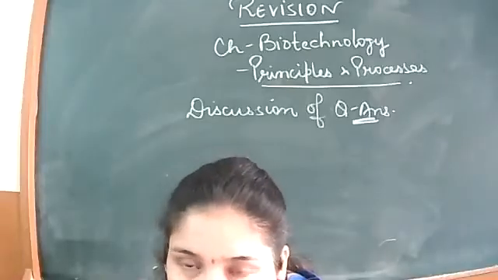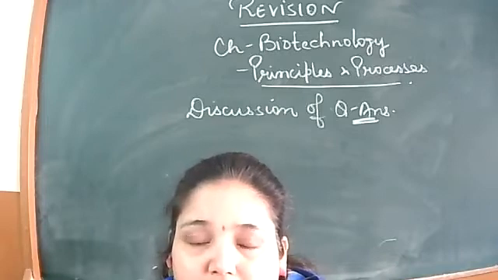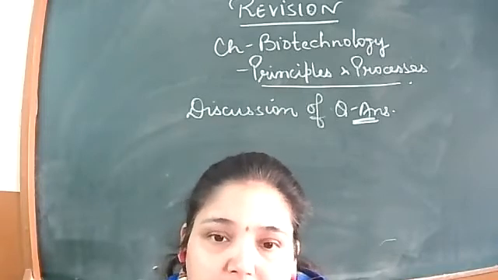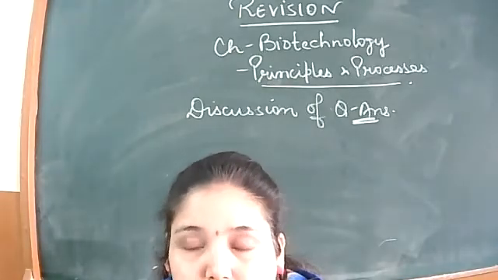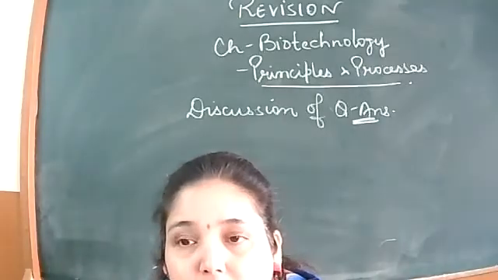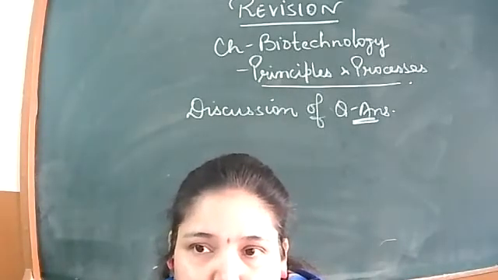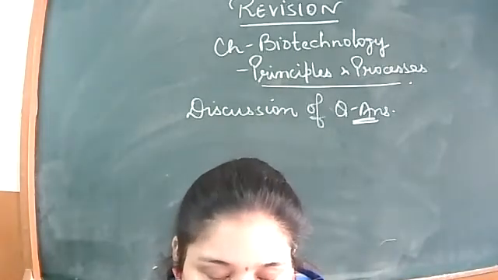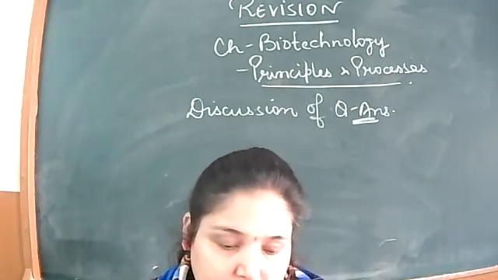So we are going to start with the discussion of the question answers, as we have already finished the revision part for this chapter, that is biotechnology principles and processes. We have revised each and every topic, right? So now coming to the questionnaire of this, that is what kind of questions you can get, what should be your answer, and how should you understand the question. Basically, the practice of this will be made here. So I'm starting with the questions and I want full participation from your side.